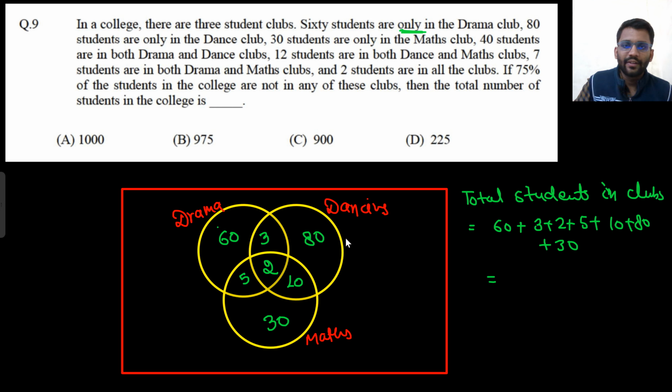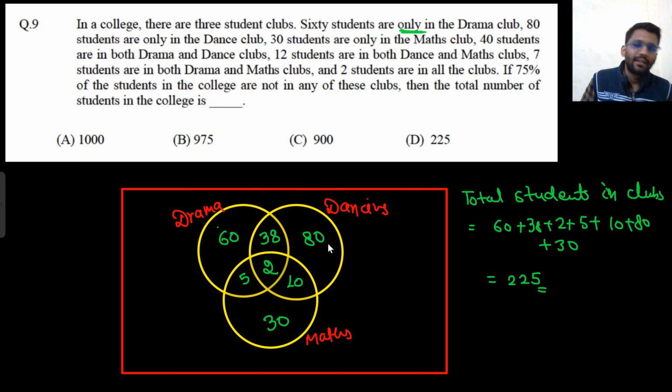Or let me check. Wait. There is a slight error here. This is 38 actually, not 3. Because 40 students are there in both drama and dancing club. So this will be 38. So this is 100, 105, 195 and 30, 225.